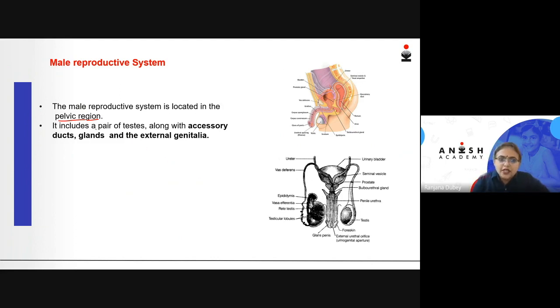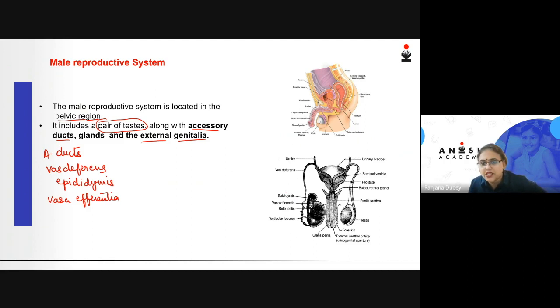What does it include? It includes a pair of testes along with accessory glands and ducts and external genitalia. Now, what are the accessory ducts? The accessory ducts will be vas deferens, epididymis, and vasa efferentia.